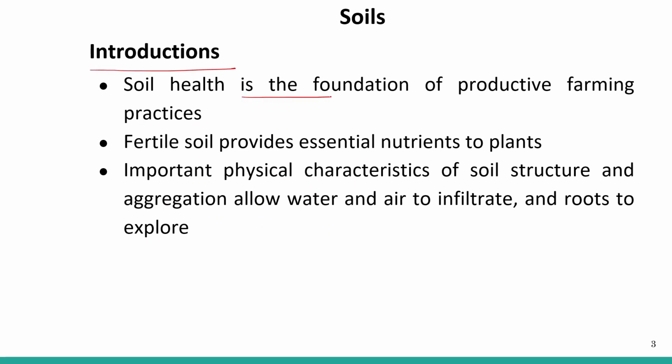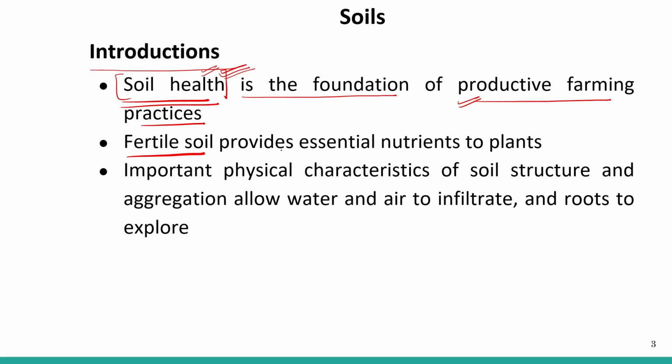Soil health is the foundation of productive practices. If the soil is healthy, having all the nutrients and humus, manure, and also some of the microorganisms and worms, then that is going to be very productive in terms of farming.